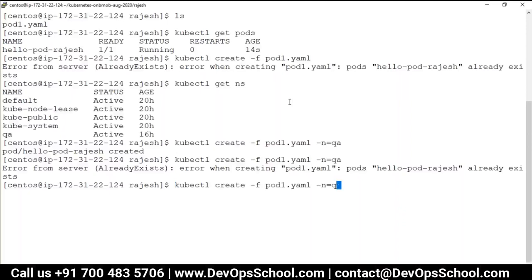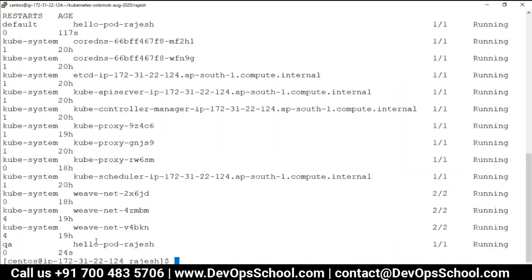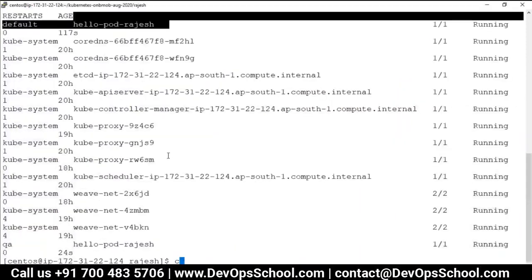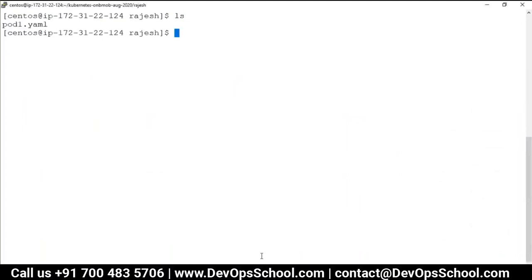So guys, I created two pods. How can I see all the pods that are created? Use get pods with --all-namespaces. And here, see, I've got the two pods. One pod is hello pod Rajesh, and somewhere another one is hello pod Rajesh. Okay, it's wonderful.